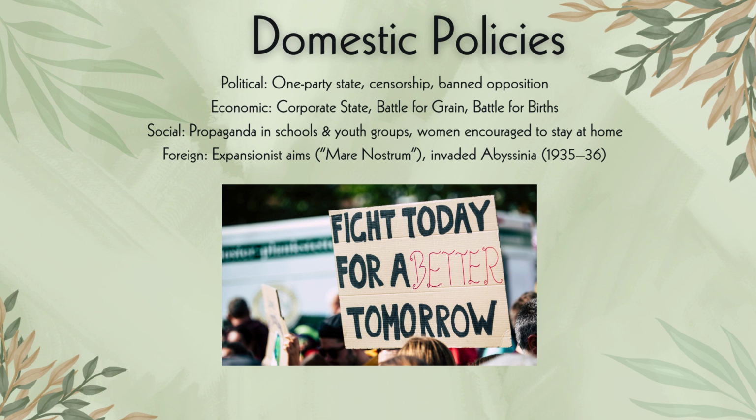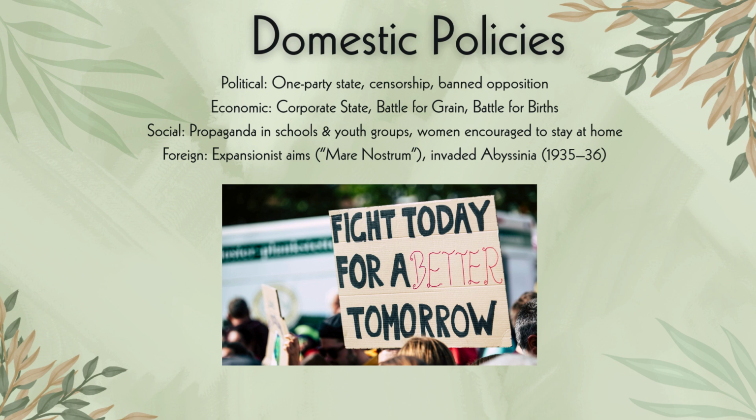Under the battle for grain and the battle for births, these were policies introduced by Mussolini in trying to win over the people. For the battle for grain, for example, he wanted Italy to be self-sufficient, so they wanted to reduce imports. They wanted to have their own wheat and grain in their own country. So Mussolini was encouraging the farming of wheat in northern Italy. Unfortunately, in southern Italy, it was a little bit dry. But in northern Italy, he tried by all means to make Italy self-sufficient, and it had some success.